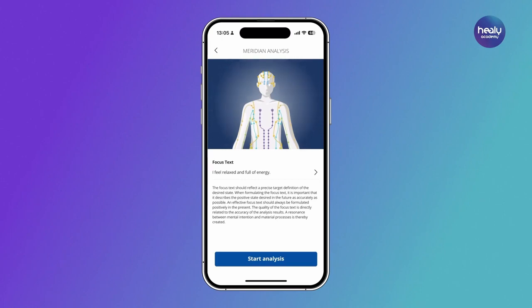Both of these factors are very important, as the quality of your focus text is directly related to the potential and accuracy of the analysis results. In our example, we have chosen this focus: I feel relaxed and full of energy. If you decide to formulate a focus text yourself, there are 2 possible approaches.